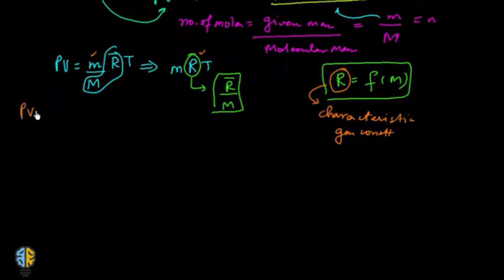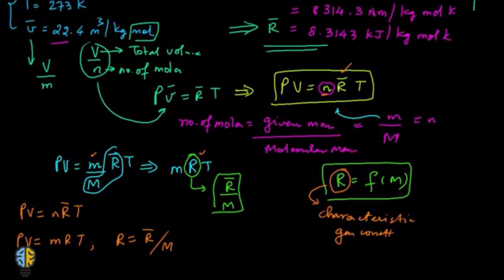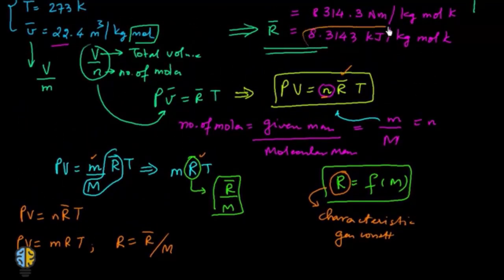To summarize, this becomes N into R bar into T, and this would become m into R into T, where the value of R is R bar upon capital M. The value of R bar, the universal gas constant, is 8.3143 kilojoule per kg mole Kelvin.